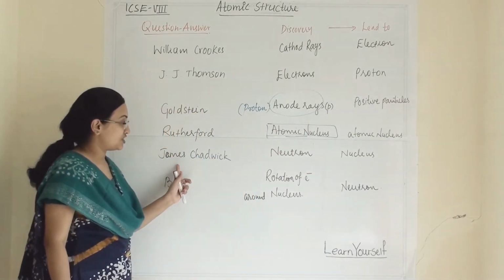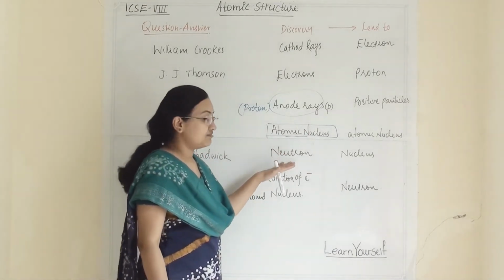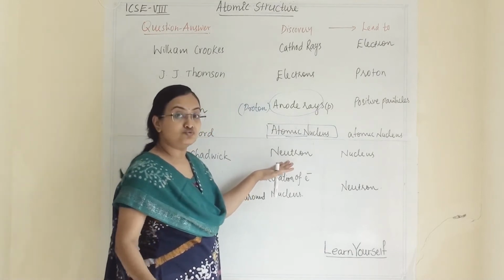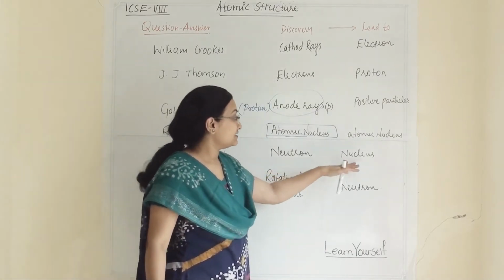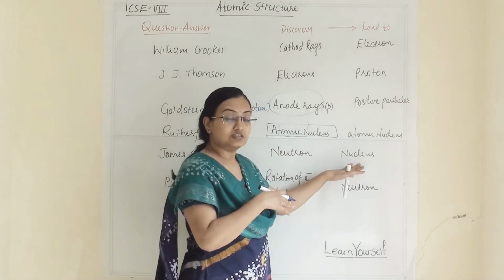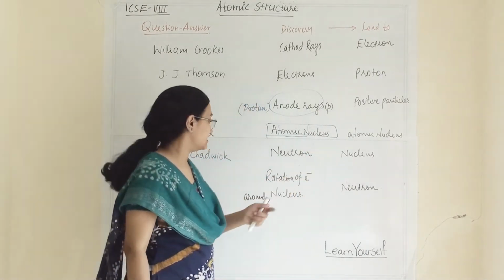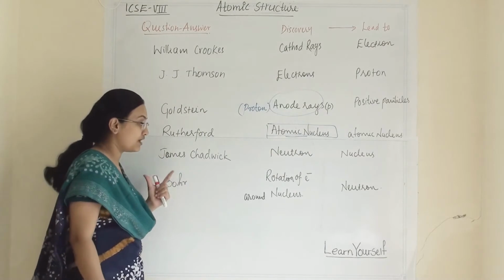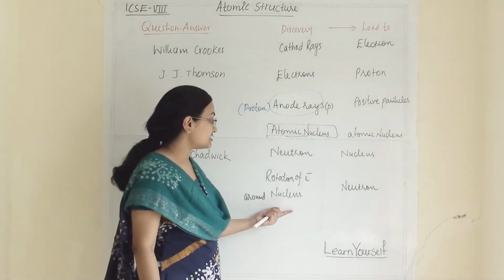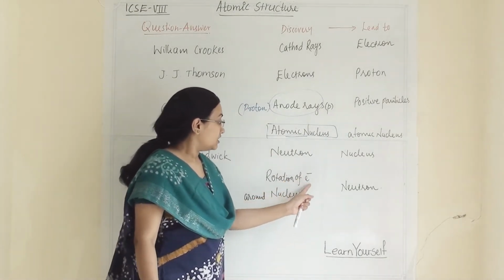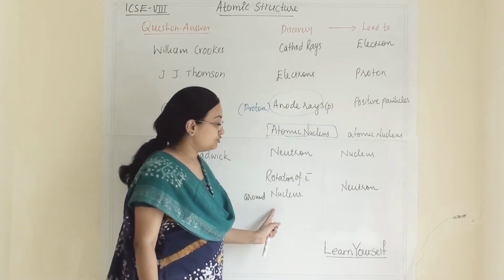Then James Chadwick. He discovered the neutron particle. Then the neutron discovery led to the nucleus. Then Bohr's atomic model gave us an idea about the rotation of electrons around the nucleus.